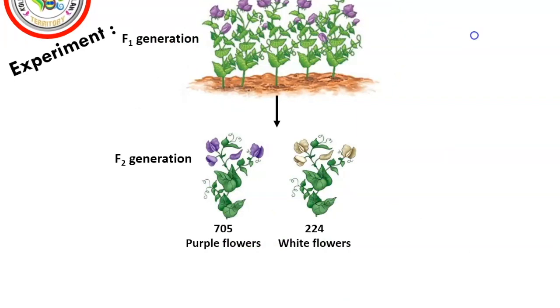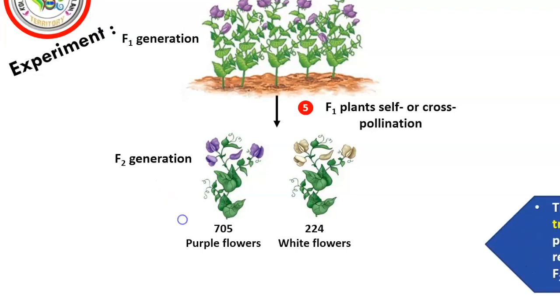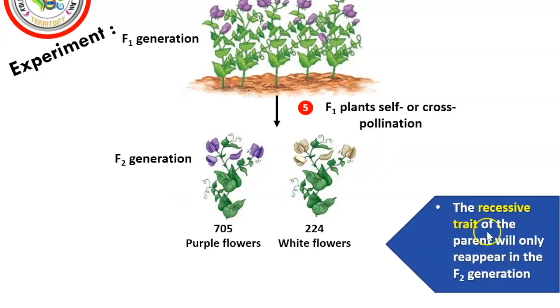Because of this, he made a cross-pollination or self-pollination of the F1 generation to produce the F2 generation. What he observed was that almost 75% of the F2 offspring produced purple flowers. The remaining 25% of the F2 offspring produced white flowers. The recessive trait of the parent only reappears in the F2 generation.